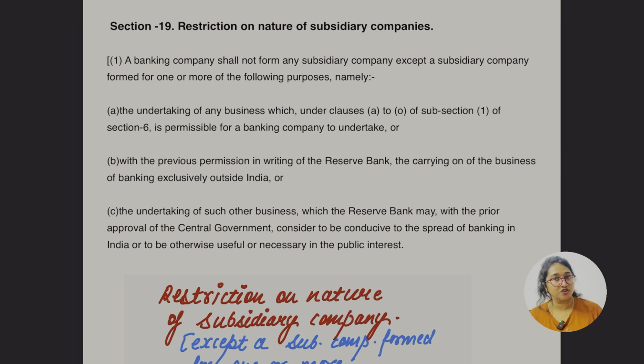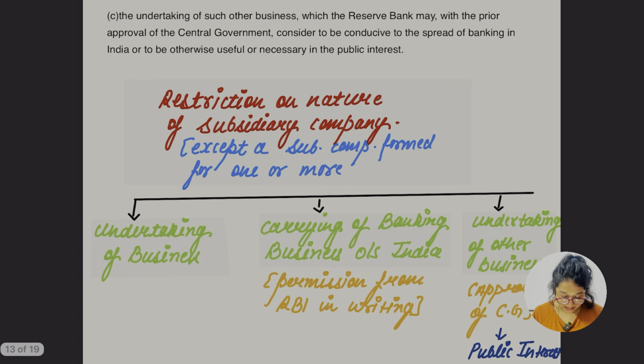There is some restriction on the nature of the subsidiary company, but there is some exception. Except a subsidiary company formed for one or more purposes: by undertaking of a business, in that case there is no restriction. Or carrying on banking business outside India, but they have to take special written permission from RBI.